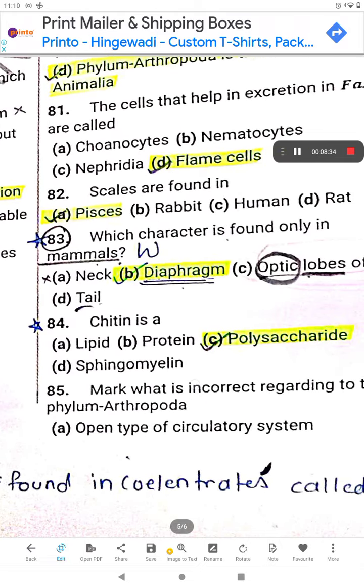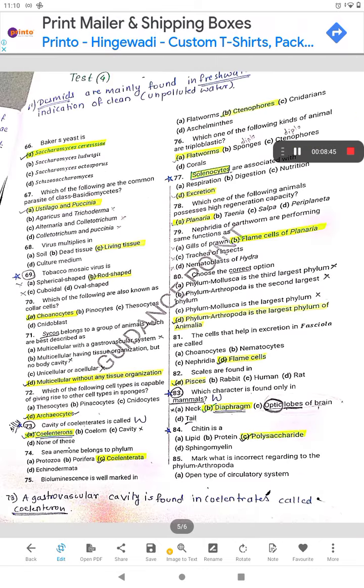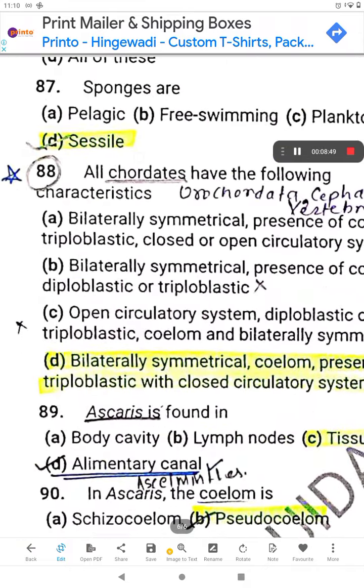84. Chitin is a lipid, protein, polysaccharide, sphingomyelin? The 84th answer is option C. Chitin is a polysaccharide.